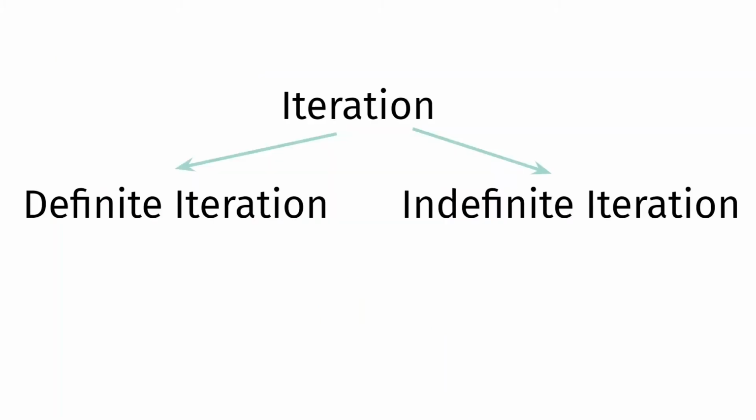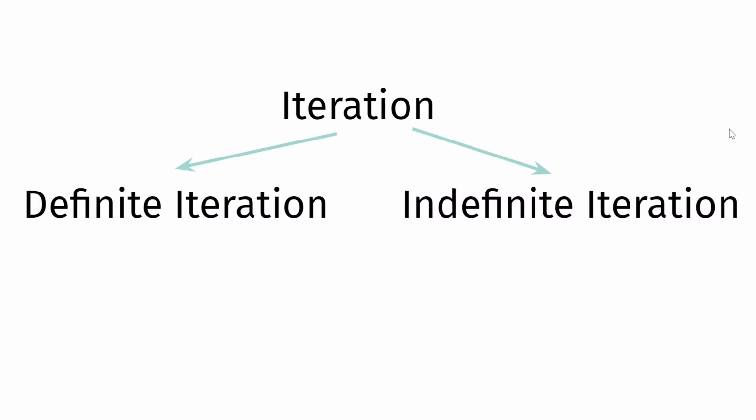Every time I'm executing a loop, if I'm executing it once, it's called the first iteration. If I'm executing it the second time, it's called the second iteration. This is of 2 types: the definite iteration and the indefinite iteration. What is the difference between the 2? In definite iteration, in the beginning itself, you define how many times the loop should run. 6 iterations means the loop should only run 6 times.